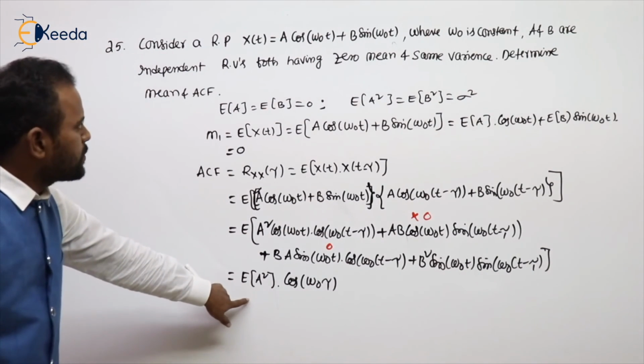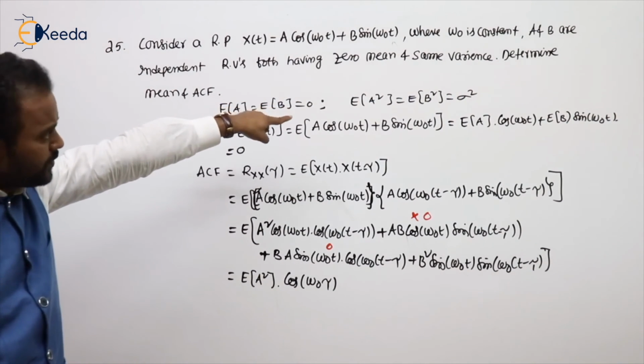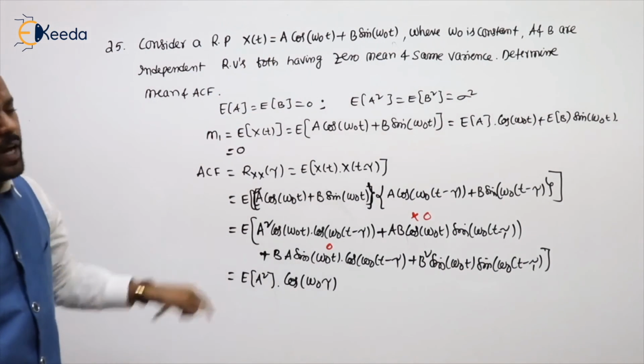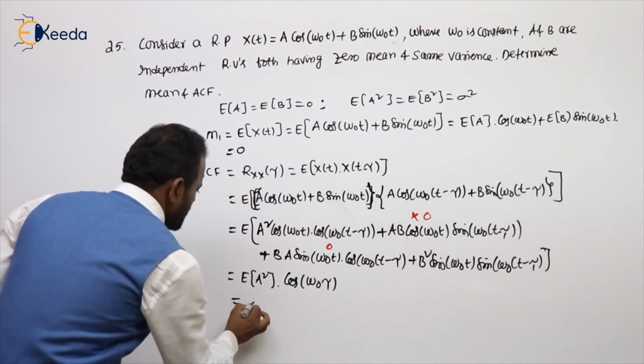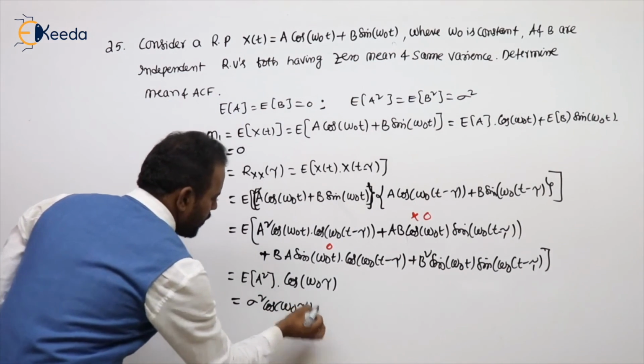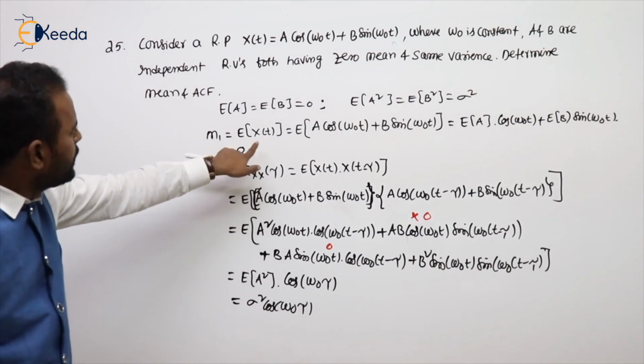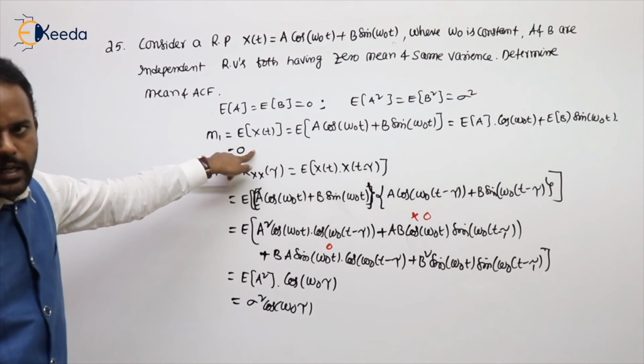The expected value of a square is its variance or mean square value, which I gave as sigma square. So sigma square into cos omega naught tau. Anyhow, ACF is a function of tau and the mean is 0, so obviously it is WSS.